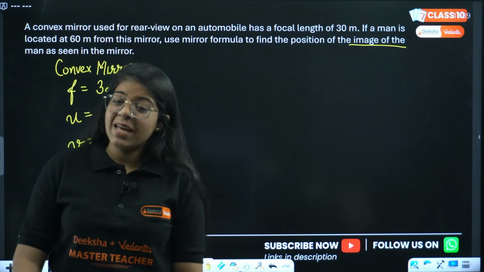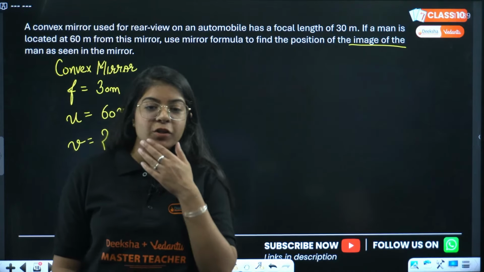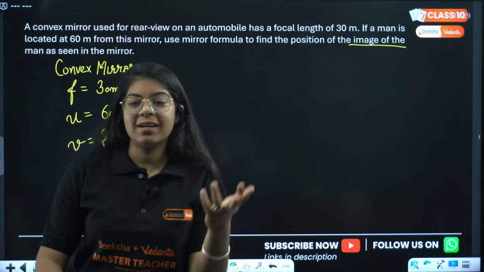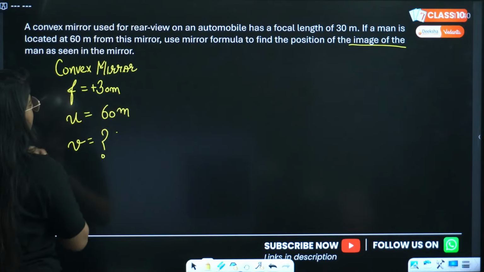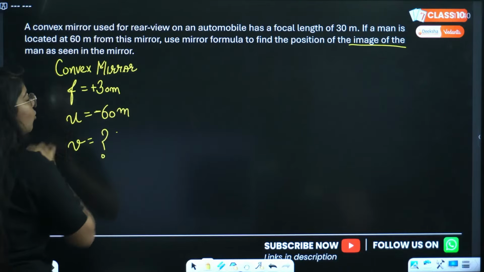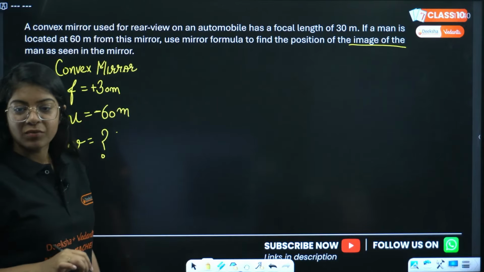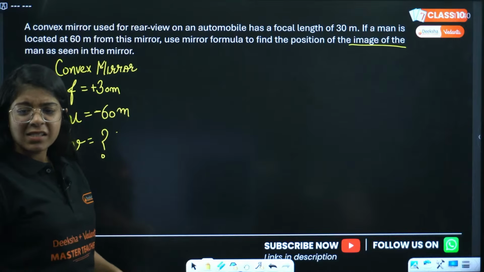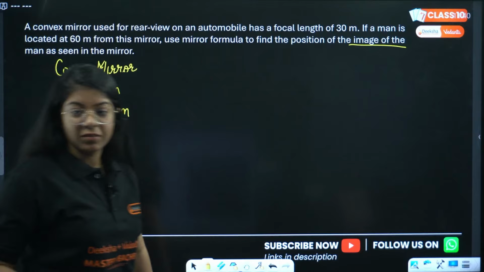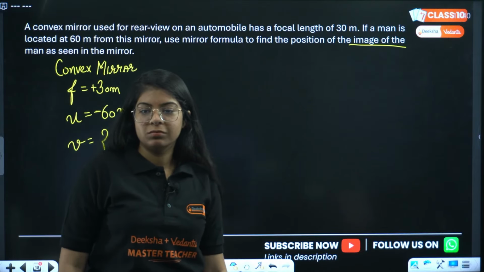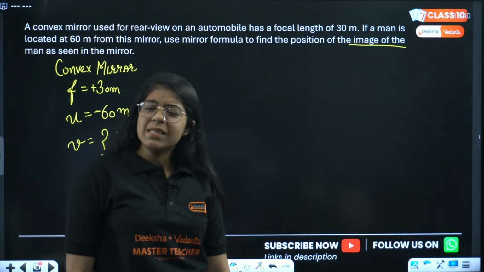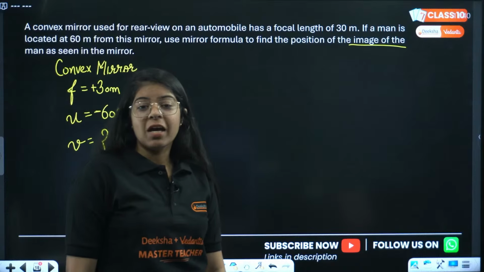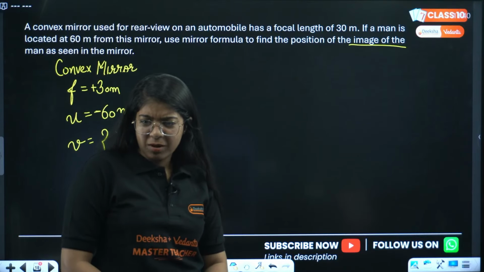Positive, yes. And what will be the sign of U? U is always negative. Very good. Everyone is saying positive, so focal length is positive. But the sign of U is always negative, right? Length is negative, ma'am. You don't write length is negative. U is negative. Okay? Focal length, are you talking about?